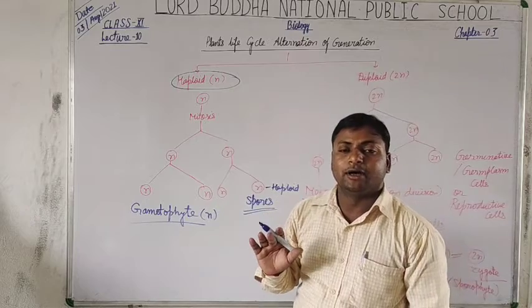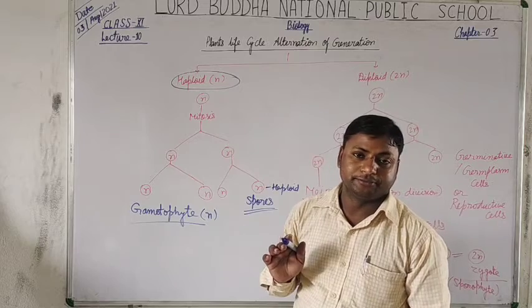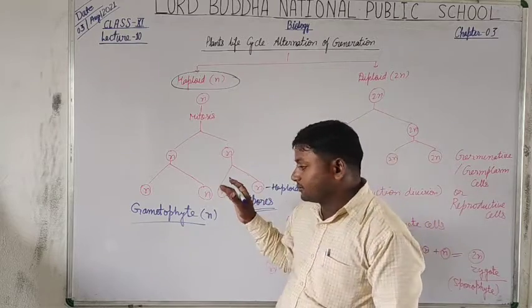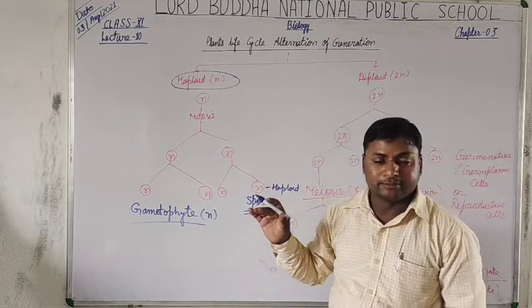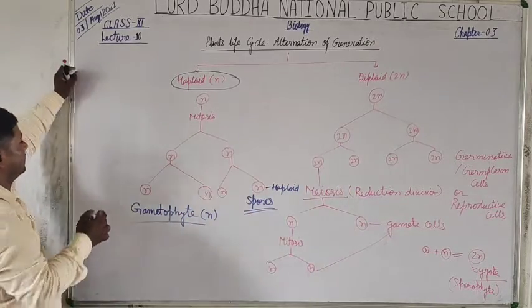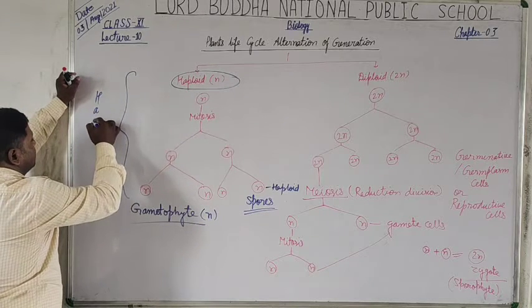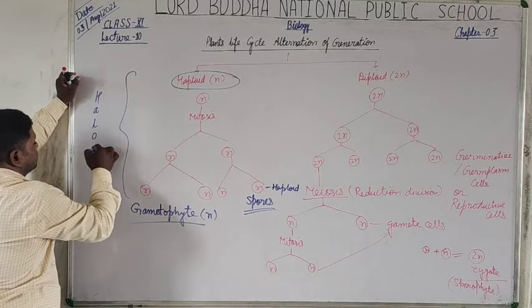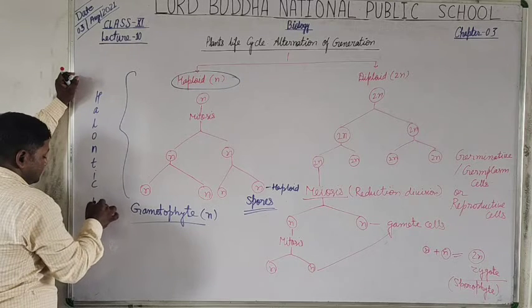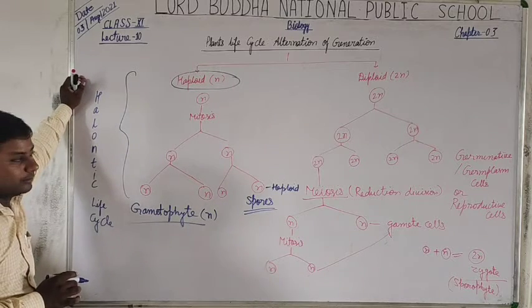Such plants are called gametophytes, and the gametophyte is prominent in such plants. It means the plant is predominantly gametophytic, and such a life cycle is called the haplontic life cycle. Okay students, this is called the haplontic life cycle.